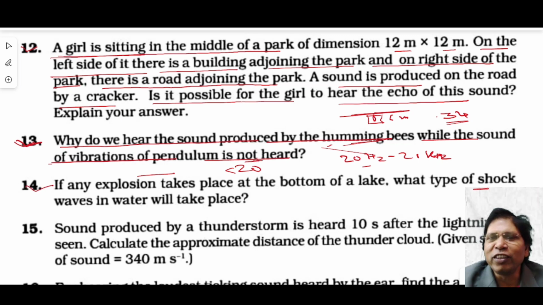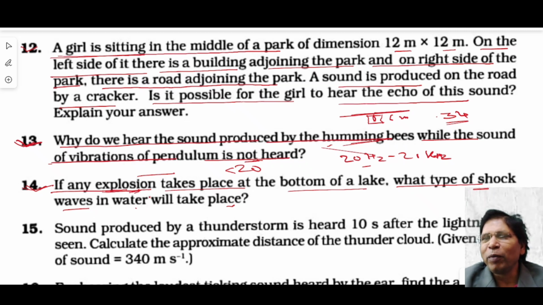Okay. Now question number 14. If any explosion takes place at the bottom of a lake, what type of shock waves in water will take place? Now we know explosion produces sound wave. Sound wave is a longitudinal wave. Therefore, longitudinal type of shock wave is produced within the water.